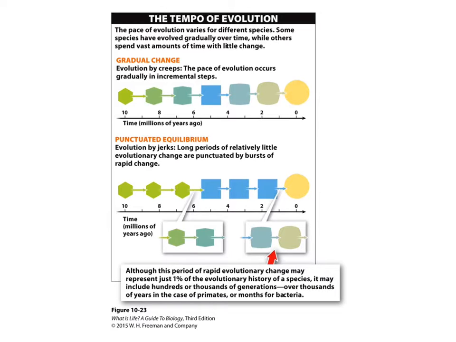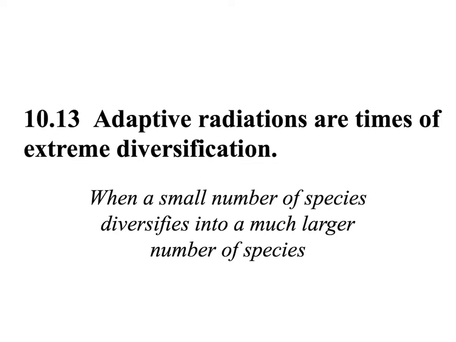We call this the punctuated equilibrium model. Adaptive radiations are times of extreme diversification, when small numbers of species change rapidly into much larger numbers of species. Adaptive radiations are an example of punctuated equilibrium, where one or few species radiate outward and differentiate very rapidly in evolutionary history.